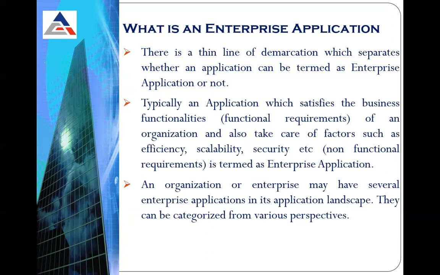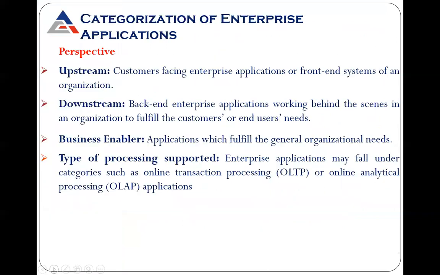In the coming session, we will study what the hardware requirements are, what the technical layers are, and how they can be collaborated to form an enterprise application. Then comes the categorization of enterprise application. It is categorized into four forms: upstream, downstream, business enabler, type of business, and type of processing supported.